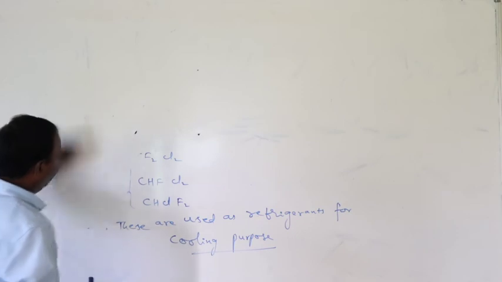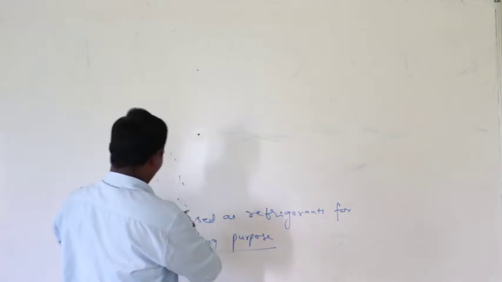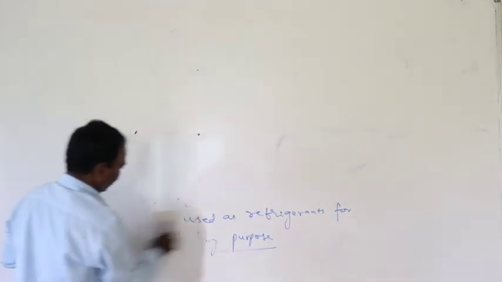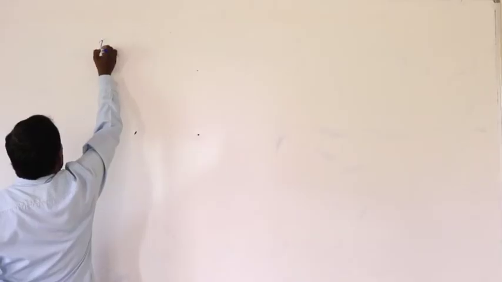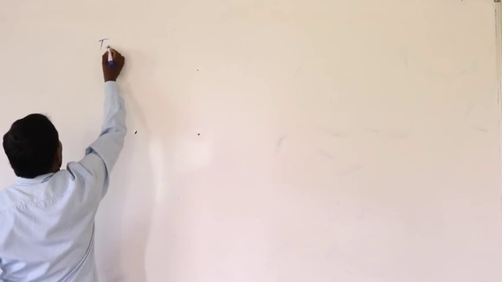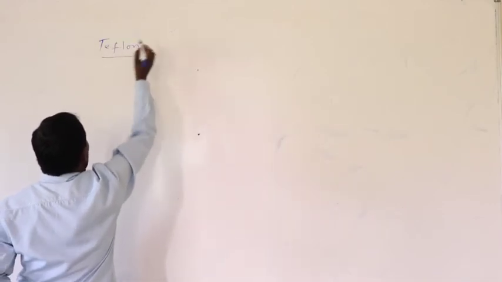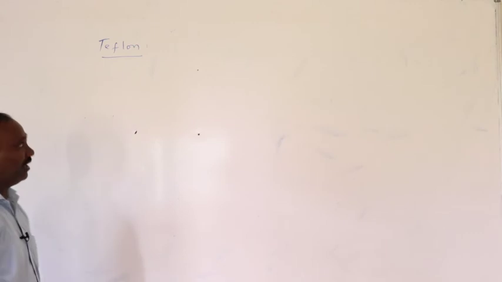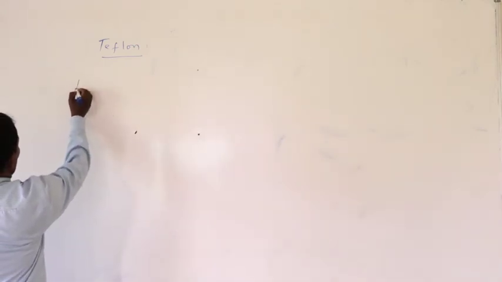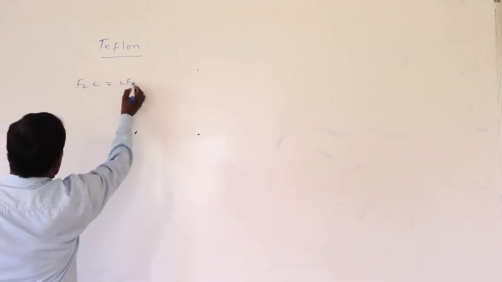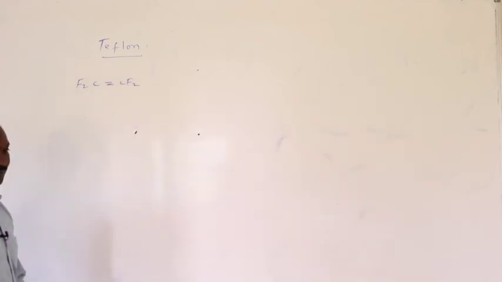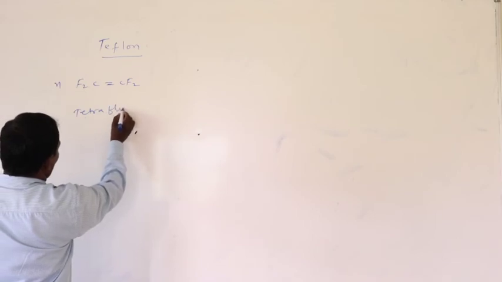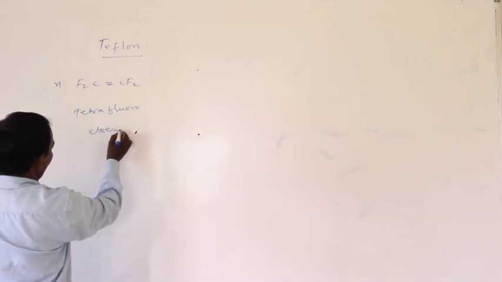Teflon is made from tetrafluoroethene, CF2=CF2.